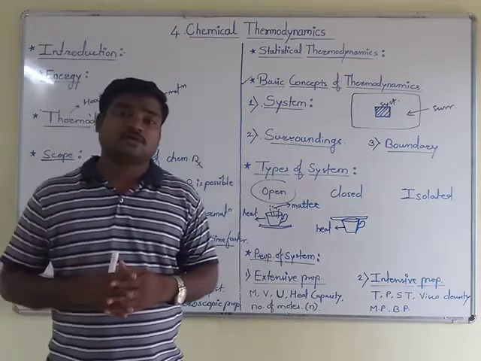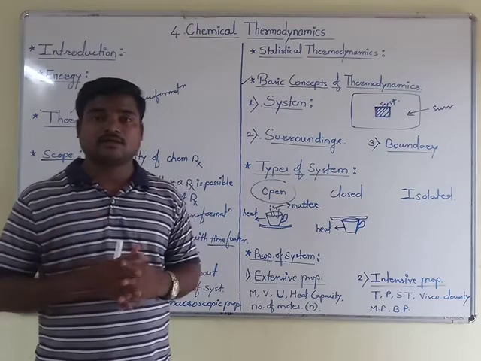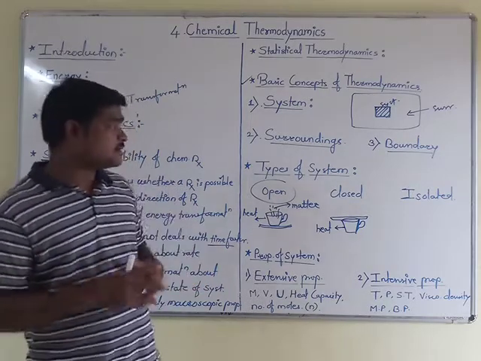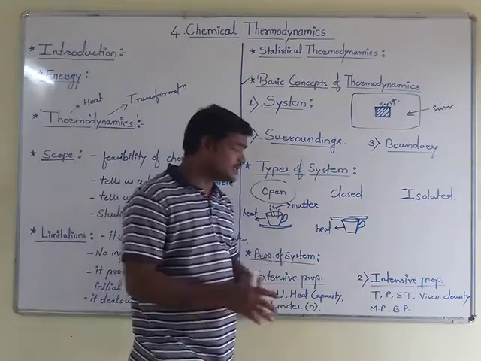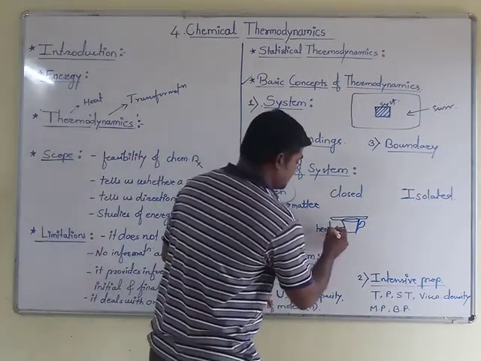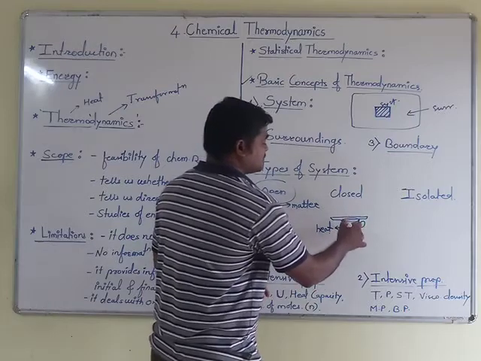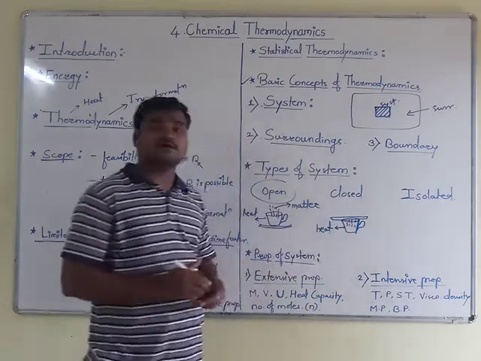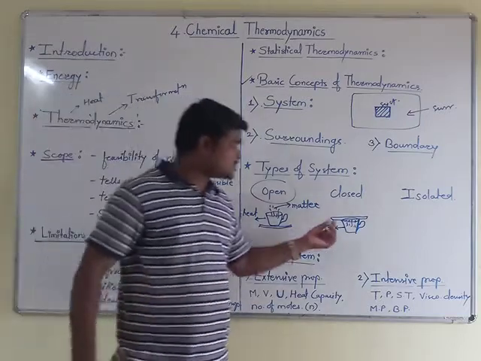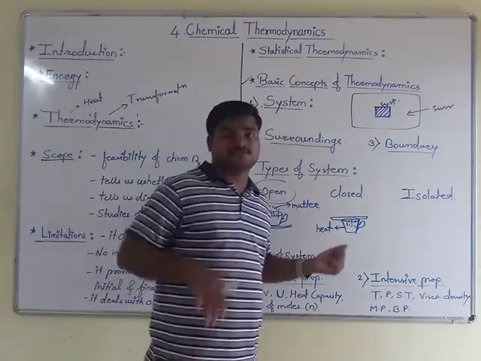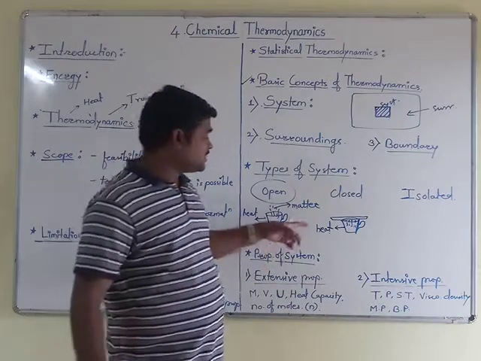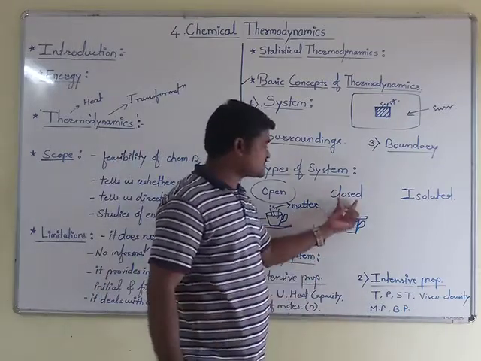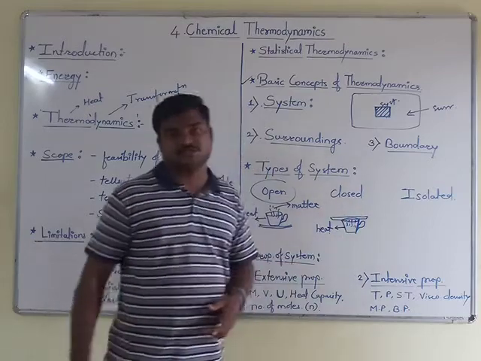After some time, you will find that the cup of hot tea has become cold. Why did this happen? Because heat is exchanged, but matter is conserved. Here the vapors which try to come out of this cup get condensed. Means heat is exchanged and matter is conserved. Such a system we call a closed system.